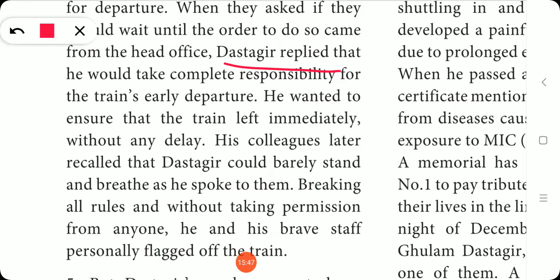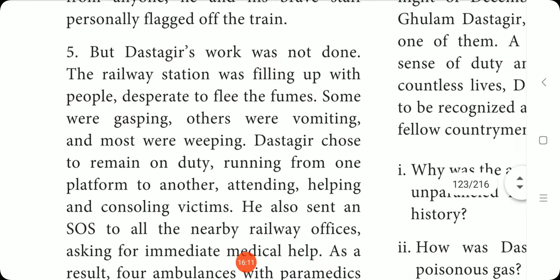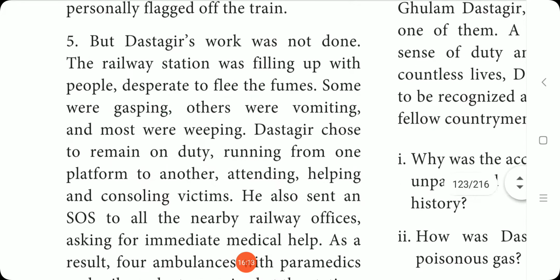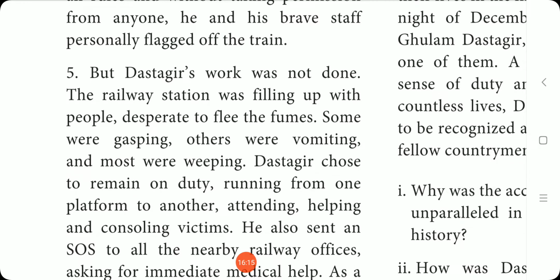So his colleagues recalled this later: Dastagir could barely stand and breathe as he spoke to them, and couldn't speak clearly. Breaking all the rules, without waiting for permission or orders from anyone, he and his brave staff flagged off the train, so they made the train move.